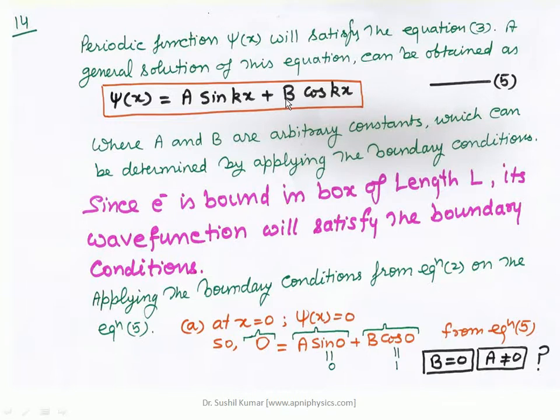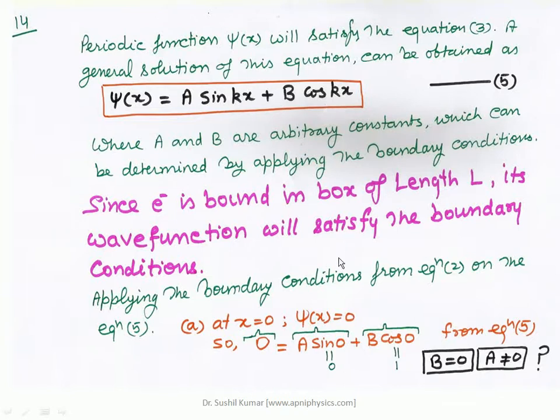Basically we have to determine these values by applying boundary conditions. Boundary conditions are those at x equal to 0 and at x equal to L, what will be the value of the wave function? Through that one can find the value of these constants.